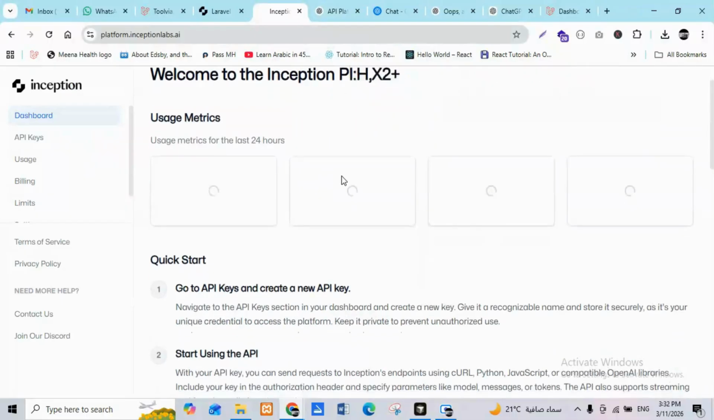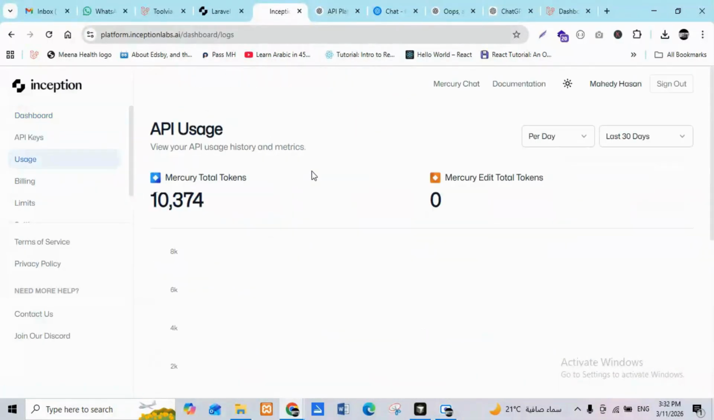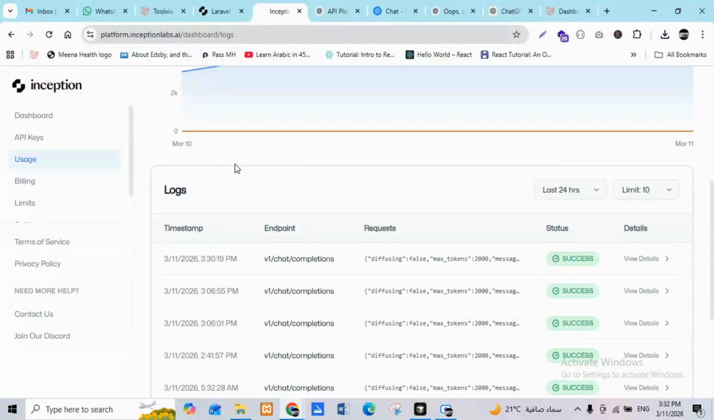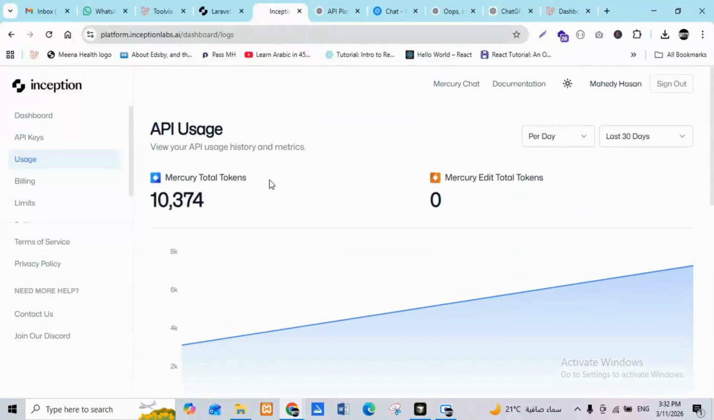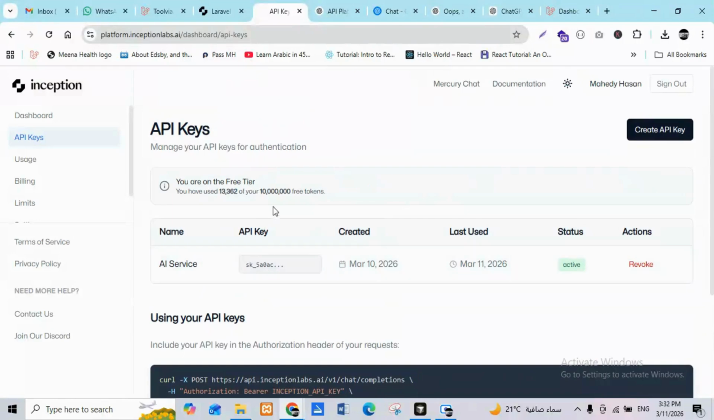So if you see, they will provide you 10 million tokens if you go to the users, because I already use a lot of things. So did you say I use a lot of APIs? I'm already using 10,000 tokens. If you go to the API key, this is the API key. You can generate it. And did you see 10 million tokens free? I'm already using 13,000. It's for testing, because they recently launched it.